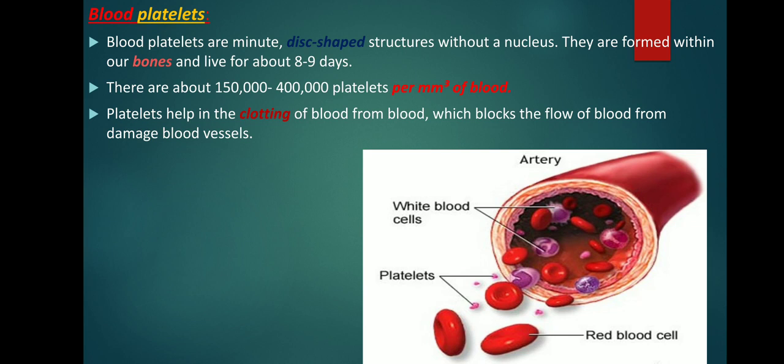Clotting of blood means blood clotting, or coagulation. It's an important process that prevents excessive bleeding. When your blood vessels are injured, platelets, a type of blood cell, and proteins in your plasma work together to stop the bleeding by forming a clot over the injury. Plasma means the liquid part of blood.